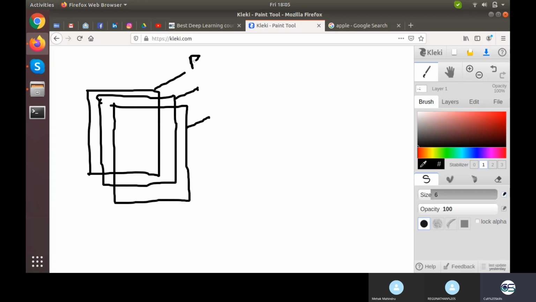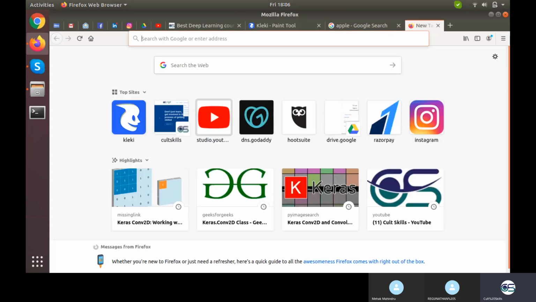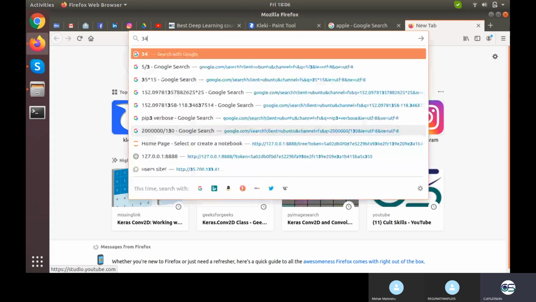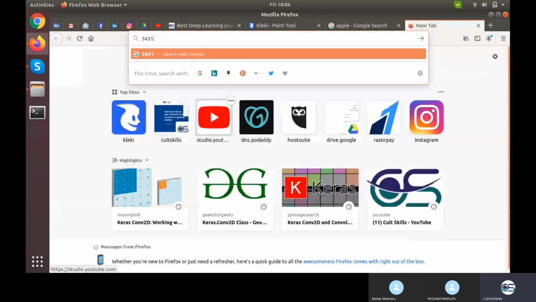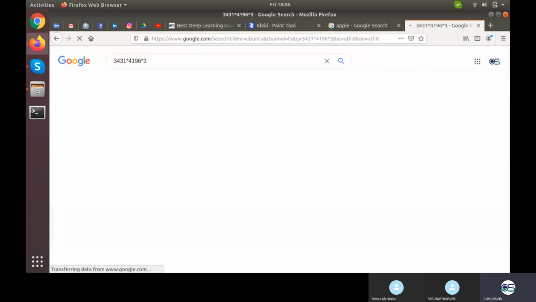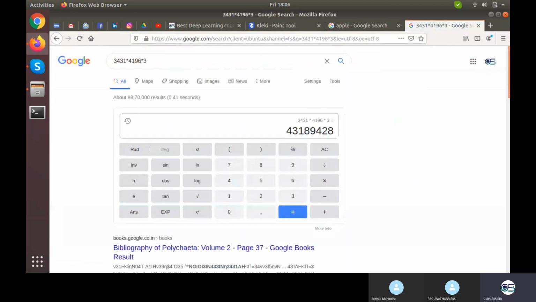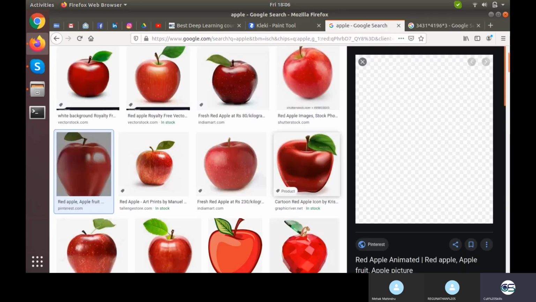So one of them is R, one of them is G, one of them is B. It is not required that first it will be R, then G, then B. It can be in any order. So how many total number of pixels? 3431 multiply 4196 multiply 3. So these many pixels are there in this particular image, some 43 million, 4 crore 31 lakh. These many pixels are there in this particular image only, right?